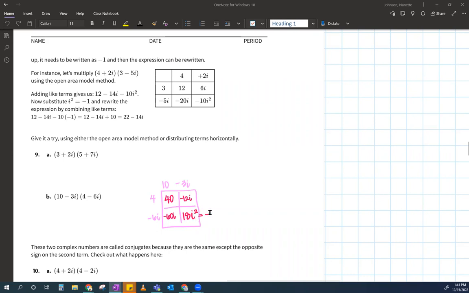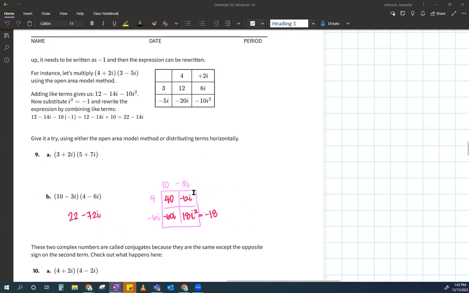So 40 minus 18, I believe, is 22. So my answer is going to be 22. And then negative 60 i's minus 12 i's, that's negative 72 i's. Okay, and so there's your answer. Real part, imaginary part.